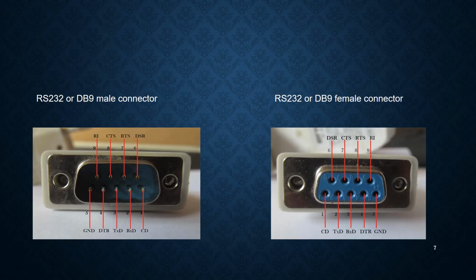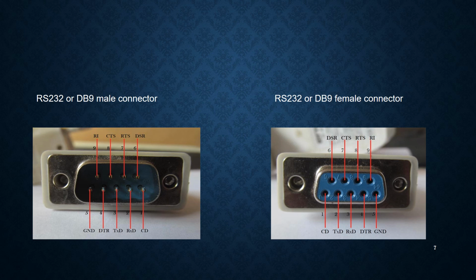These are the two connectors which we use conventionally: the RS232 DB9 male connector and the RS232 DB9 female connector. These two connectors are an important component in serial communication to ensure fast and reliable data transmission between two devices, maybe like a printer we have connected or any other device.